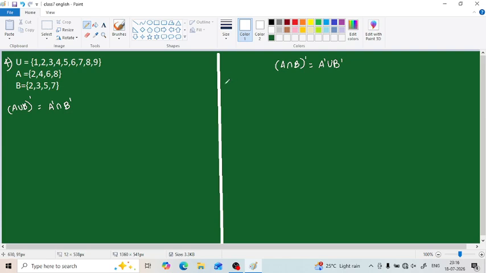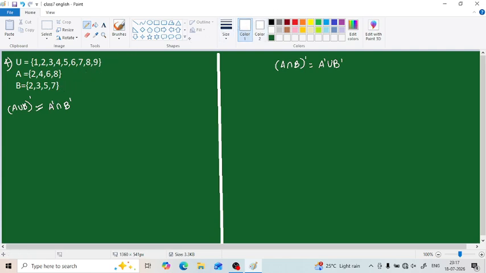To verify an expression we have to solve its left hand side, LHS, as well as its right hand side, RHS. When we get the answers of both LHS and RHS as equal, then we can say it is verified. Sometimes greater than or not equal to will be given, so depending upon the sign, when the expression we solved is correct, we have verified it. Here it is equal to, so while solving (A union B) whole complement as well as A complement intersection B complement, we have to get the same answer.